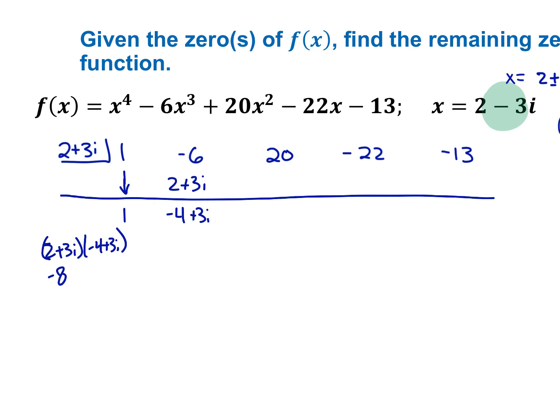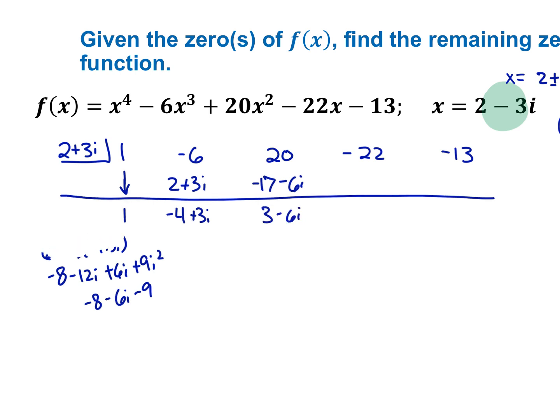That's a negative 8 minus 12i plus 6i plus 9i squared, which is negative 8 minus 6i minus 9, or negative 17 minus 6i. Then you add down again. So that's a 3 minus 6i. That's what you get there.